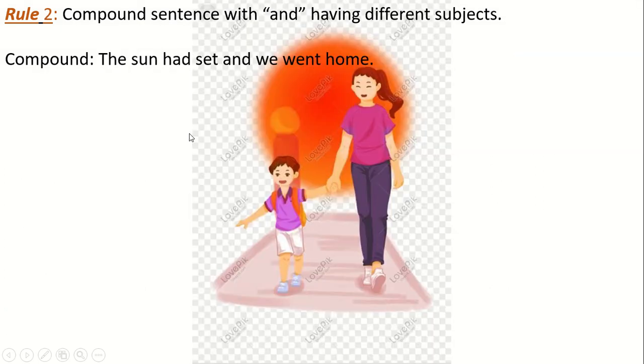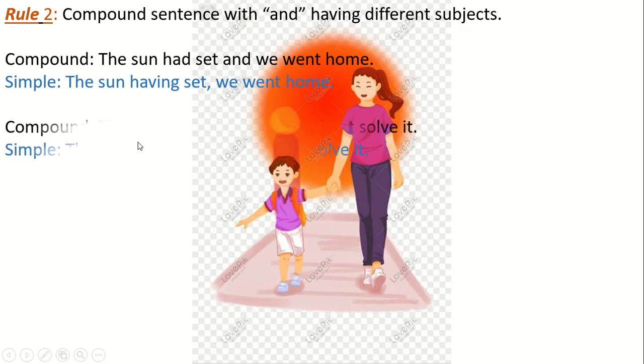Here comes rule number 2: compound sentence with and, but both clauses have different subjects. Look, the sun had set and we went home. Here the conjunction is and, but the subject of the first sentence is sun, and in the second sentence the subject is we. So they have different subjects. It is so easy. We will just convert this verb into ing form and omit this conjunction, nothing else. The sun having set, we went home.